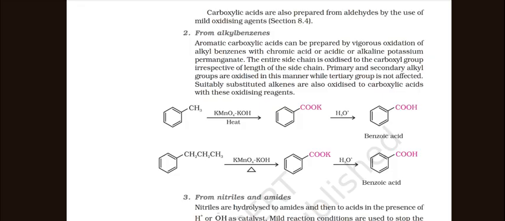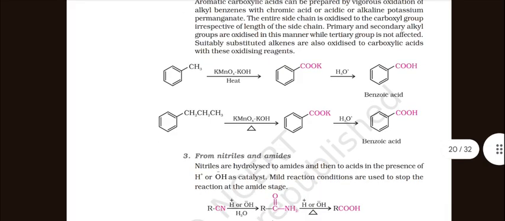From alkyl benzene. Aromatic carboxylic acid can be prepared by vigorous oxidation of alkyl benzene with chromic acid or acidic or alkaline potassium permanganate. The entire side chain is oxidized to the carboxyl group irrespective of the length of the side chain. Primary and secondary alkyl groups are oxidized in this manner while the tertiary group is not affected. Suitably substituted alkenes are also oxidized to carboxylic acid with these oxidizing reagents.